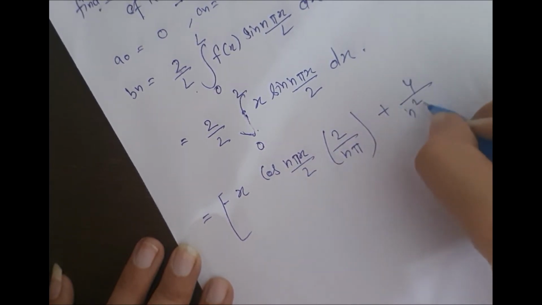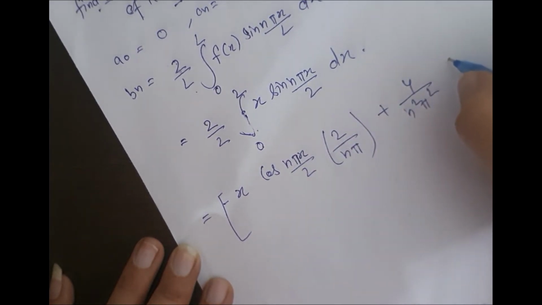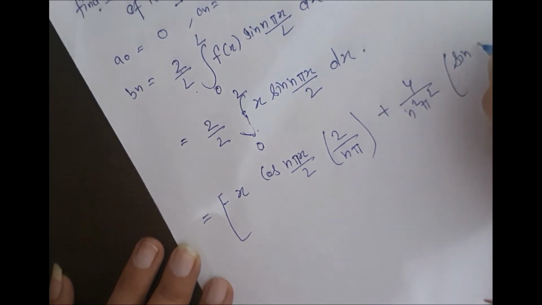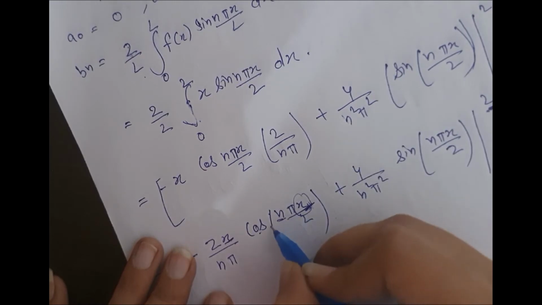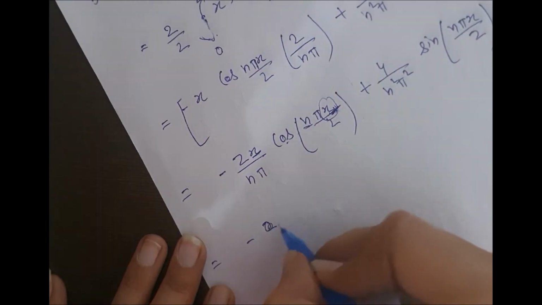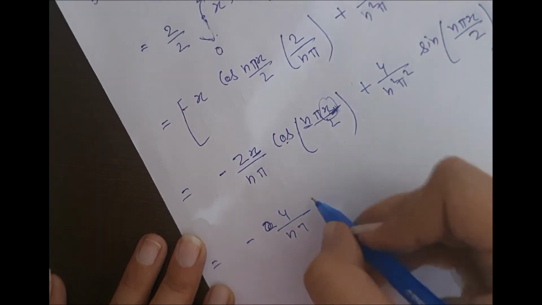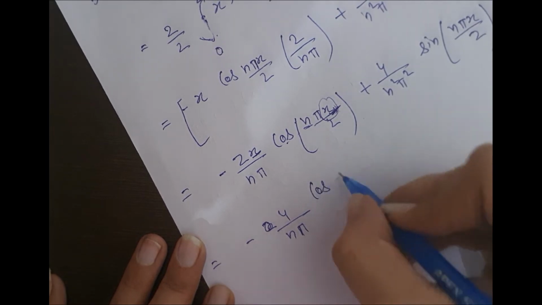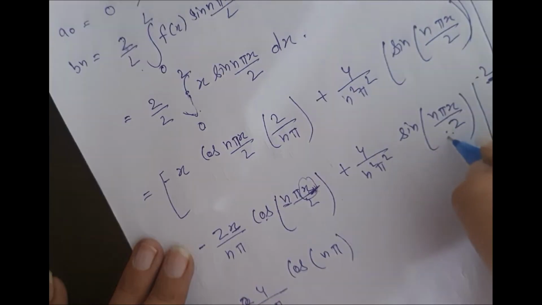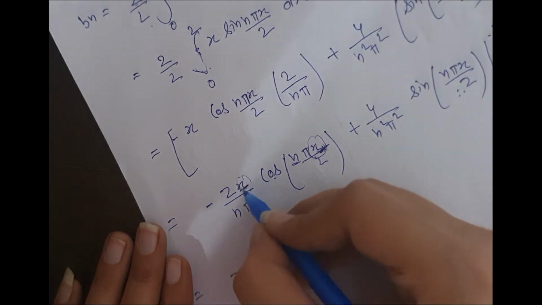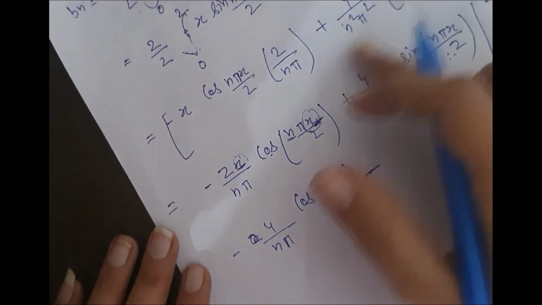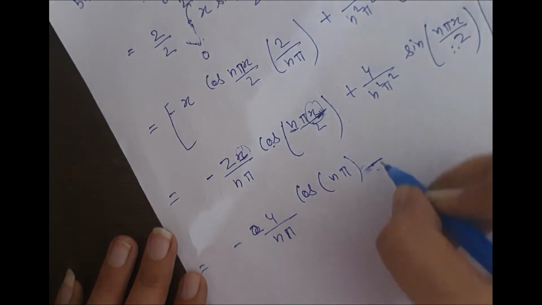I am doing it directly because I have done it step by step so many times. Put 2 here and here also. It will be cos n pi. It will be 4. And here it will be 0 minus the lower limit. If you put 0 here, then it will be 0 and it will also be 0. So the answer is,